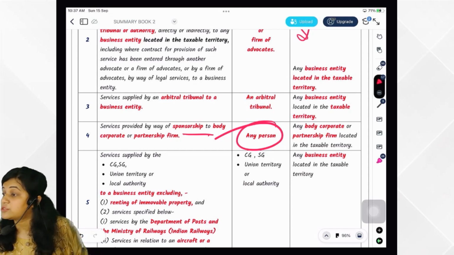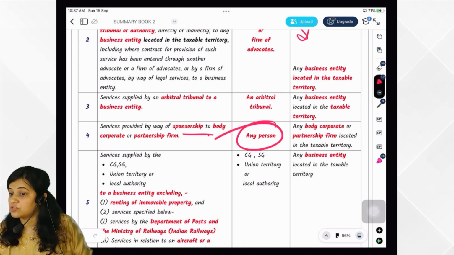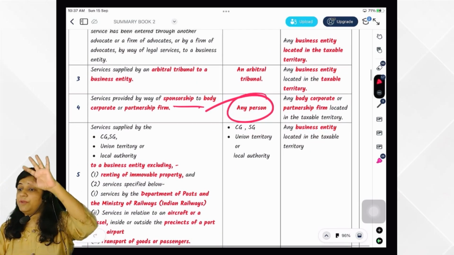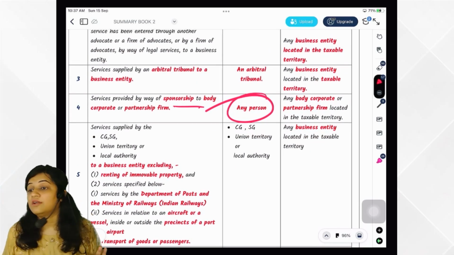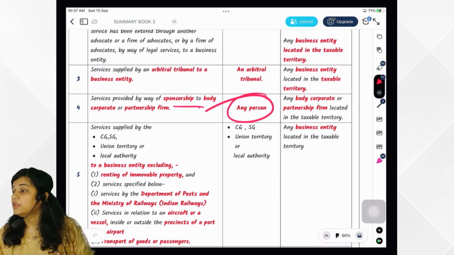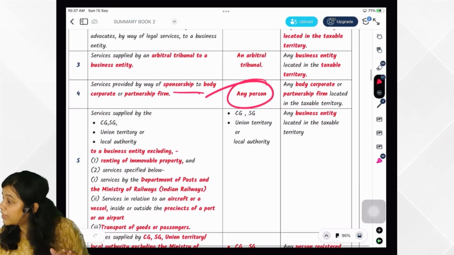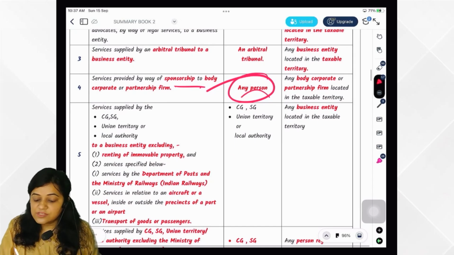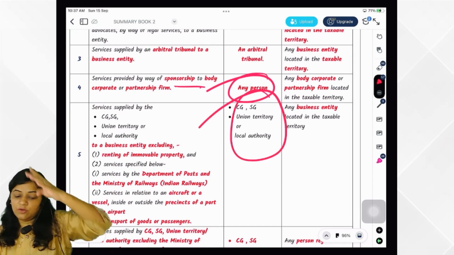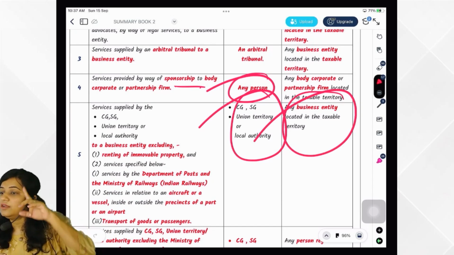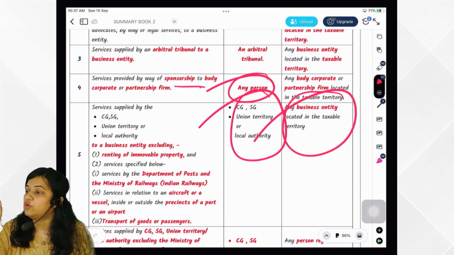It is given in the explanation to the notification of reverse charge. So in the exam, if an LLP question comes, you have to treat it as a partnership firm and give the answer accordingly. Then services supplied by central government, state government, union territory, local authority to any business entity located in taxable territory. Business entity is required to pay the tax.